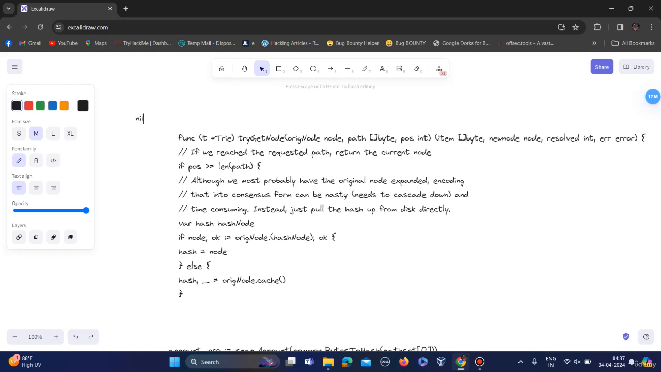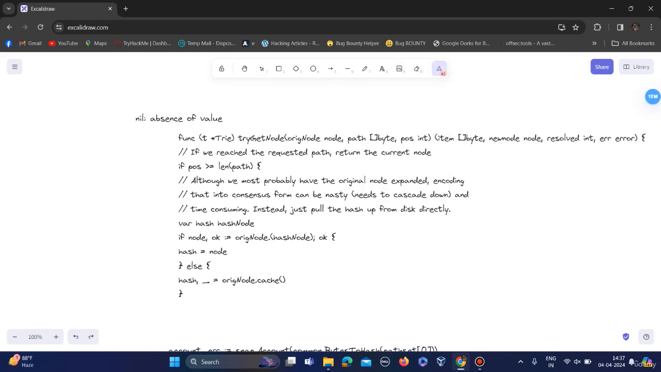Simply understand it is absence of value. So this is indicating that the requested node is not found. In this case the code should raise an error, but instead it leads to a panic when attempting to access the properties of the nil node, which ultimately leads to DOS.